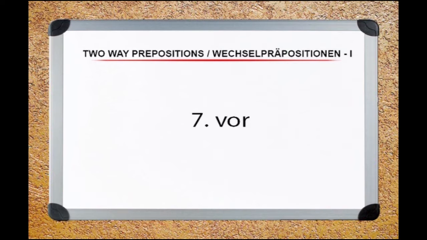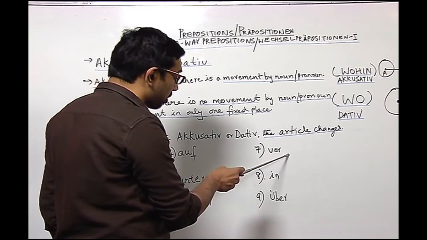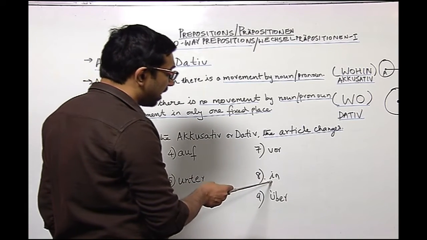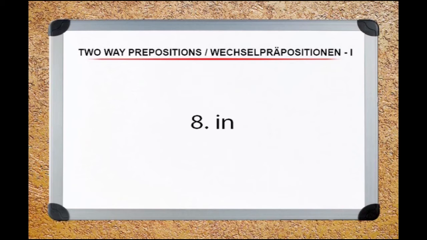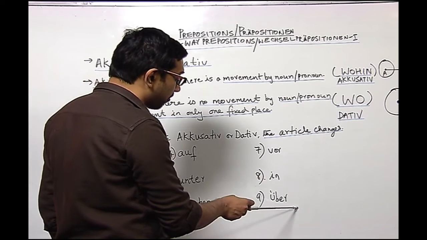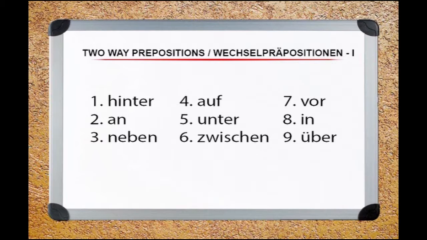At number 7 we have the preposition vor. Please repeat after me, vor. At number 8 we have the preposition in. Please repeat after me, in. At number 9 we have the preposition über. Please repeat after me, über.